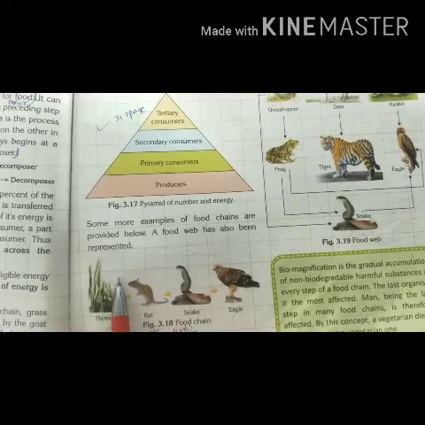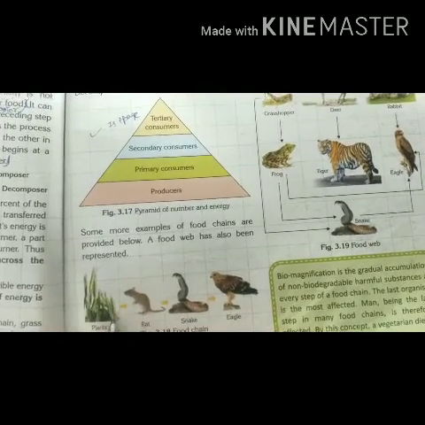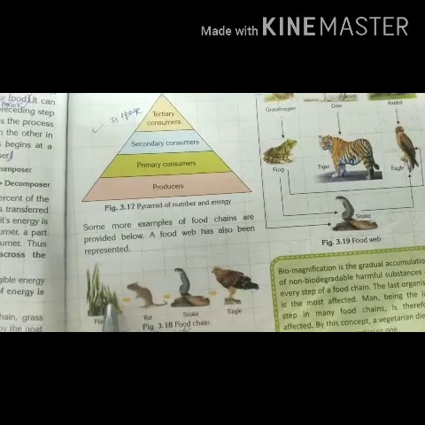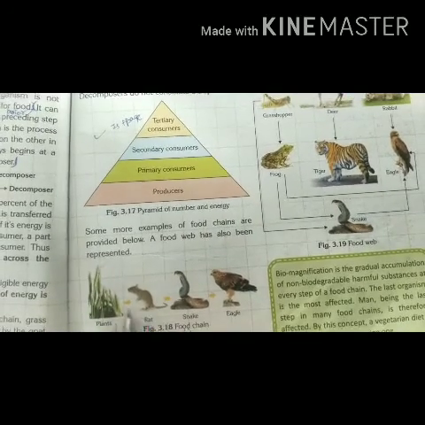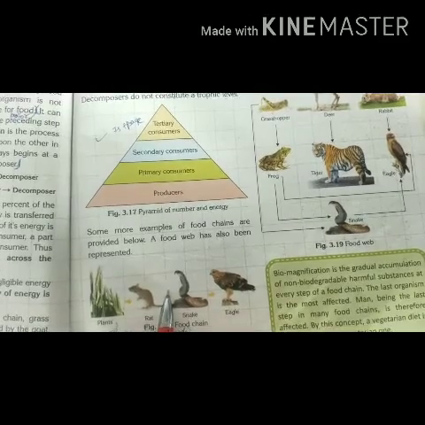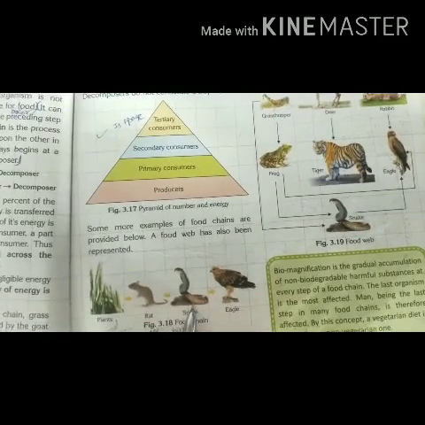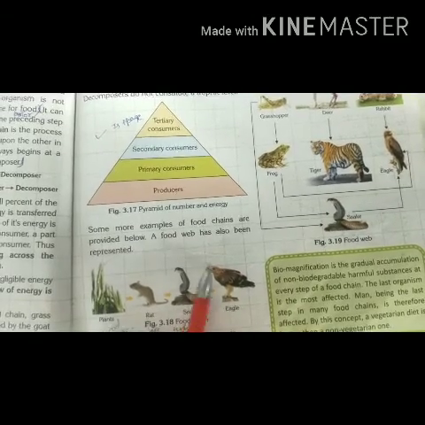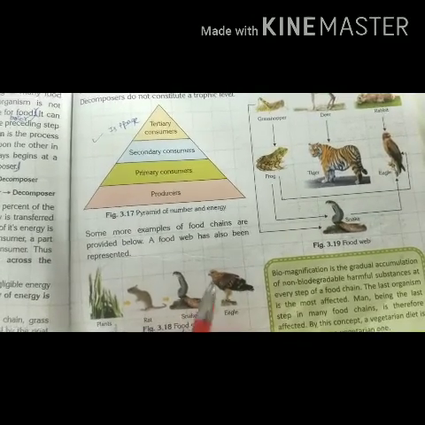As I mentioned before, plants are the producers. So here you can see the plants. The plants are eaten by the rat, so the rat will be the primary consumer. After that, the rat is eaten by the snake, so the snake will be the secondary consumer. After that, the snake is eaten by the eagle, so the eagle will be the tertiary consumer.